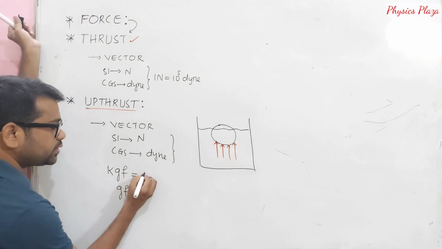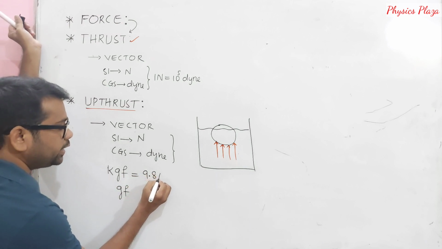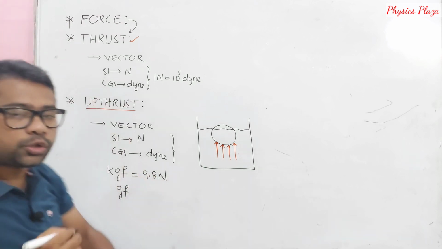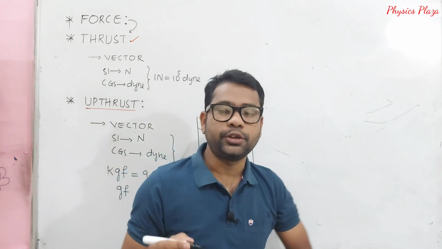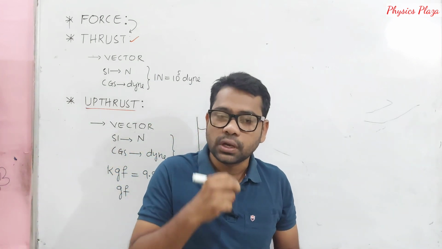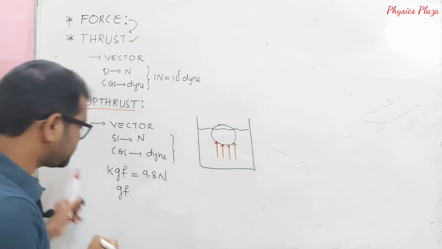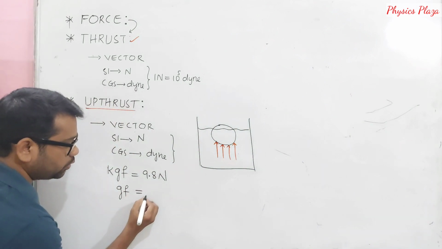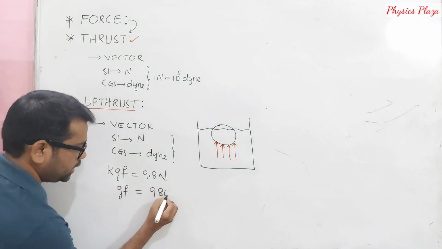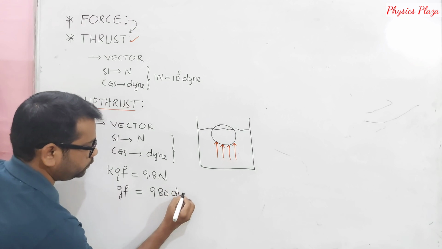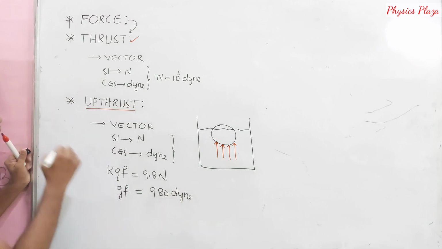Children, 1 kgf is equal to 9.8 Newton. But when we are solving the numericals, we will take it as 10 Newton. 1 kgf, 1 kilogram force, we can take as approximately 10 Newton. And 1 gram force is equal to 980 dyne. So, these are the units.